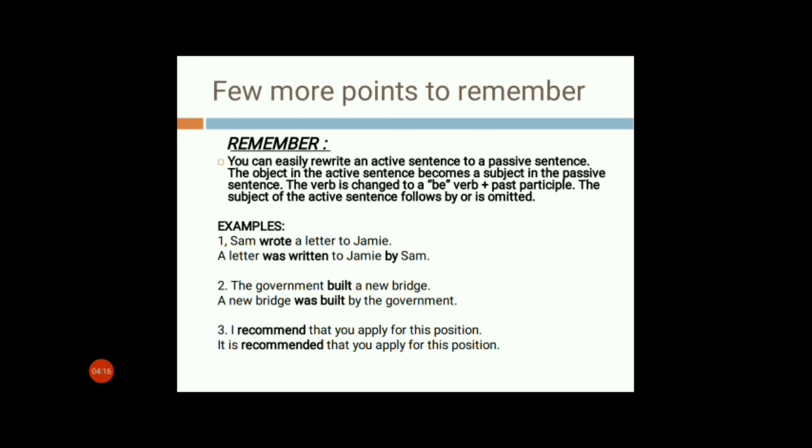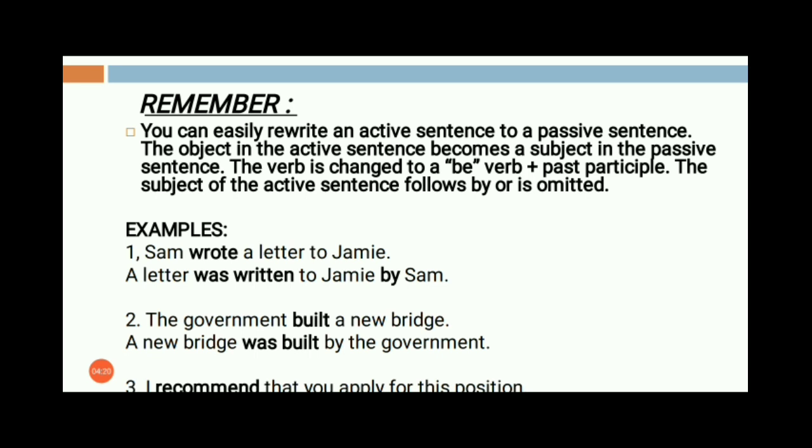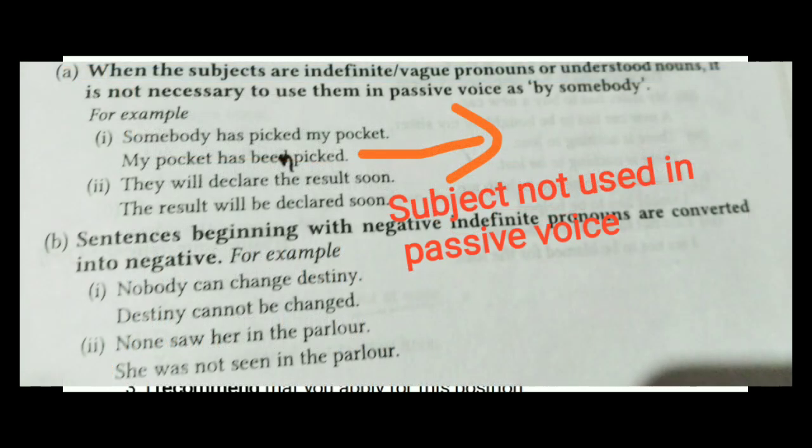So let us understand more about this one. Remember, you can easily rewrite an active voice sentence to a passive voice sentence. The object in the active voice sentence becomes the subject in the passive voice sentence. This has already been told to you in the previous slide. The verb is changed to be plus past participle, already done here. The subject of the active voice follows by, or sometimes it is omitted. Sometimes the subject is told, and sometimes it is omitted.